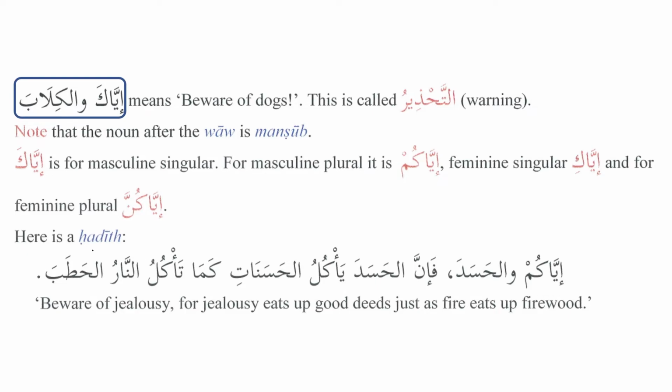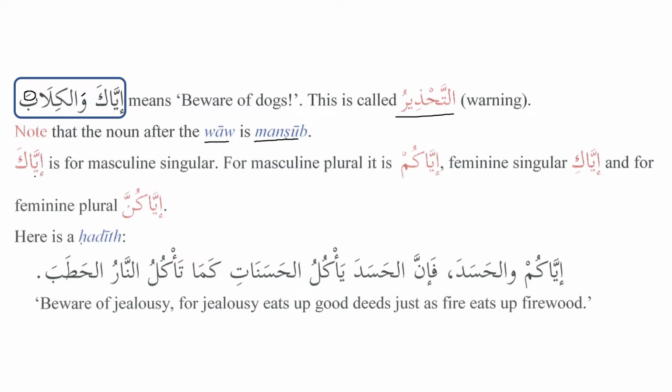Now we move on to the next point of the lesson. Iyaka wal kilaba. So Iyaka wa, it's a combination, and after that there is a noun, and the noun is always mansoob. Why do we use it? We use it for warning, التحذير. So when you are going to warn a person from something, you say إِيَّاكَ وَالْكِلَابَ, meaning beware of dogs. This is called التحذير, meaning warning. As we can see here, note that the noun after the waw is mansoob. So after that, the noun will always be mansoob.